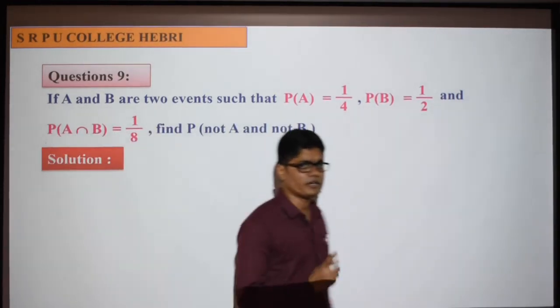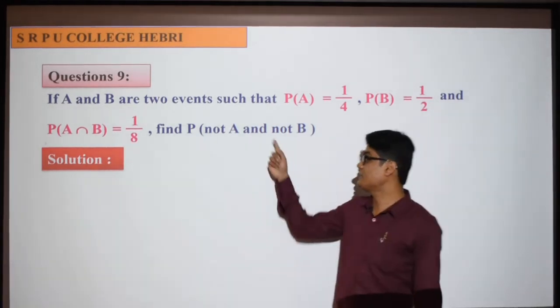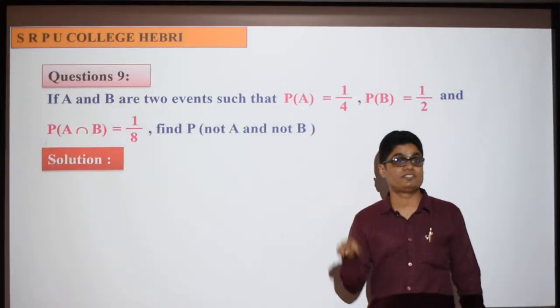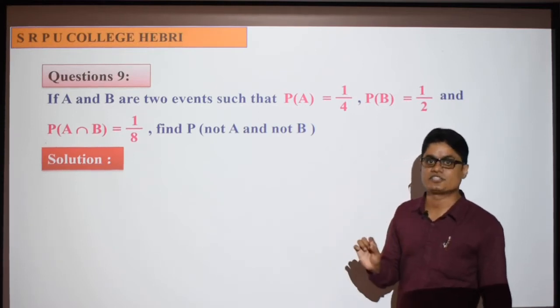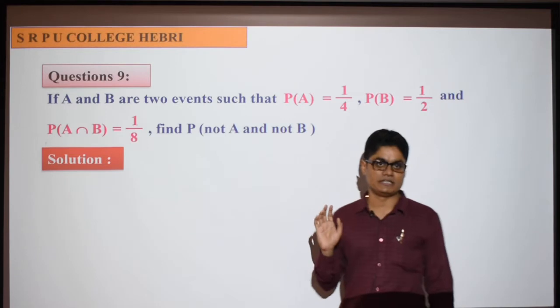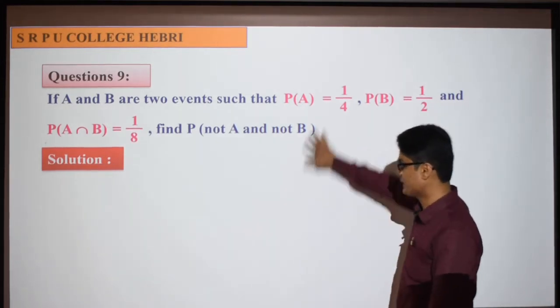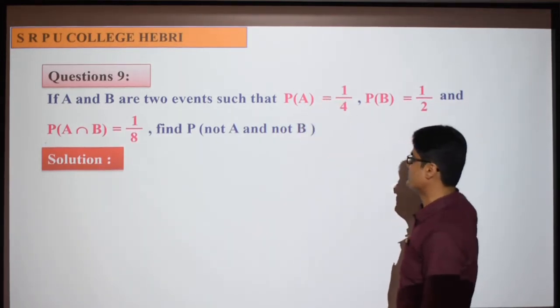What do you mean by not A? A complement, and not B. When "and" comes, it is intersection, and when "or" comes, it is union. Please remember this. "And" means the intersection part, "or" means the union part. So remember that.